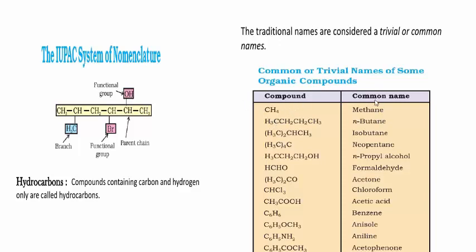Compound and common name. Here these are examples for common or trivial names of some organic compounds. Here CH4, the common name is methane. Here n-butane. What is this? n indicates normal butane, meaning four carbon atoms arranged in a straight chain. Isobutane, neopentane, like this. These are some examples for organic compounds based on the trivial naming system or common naming system.